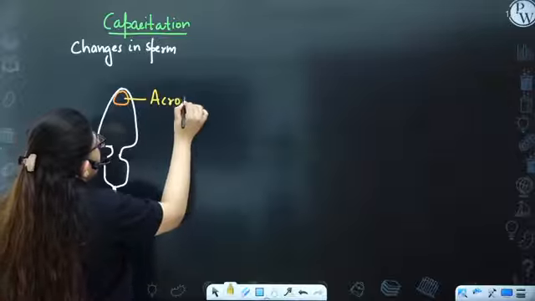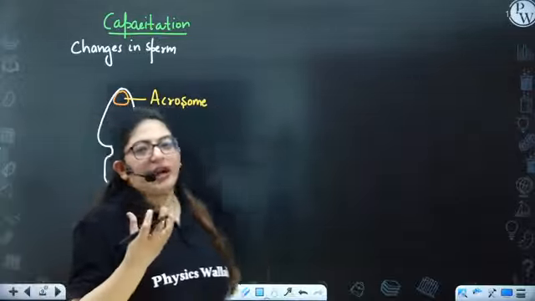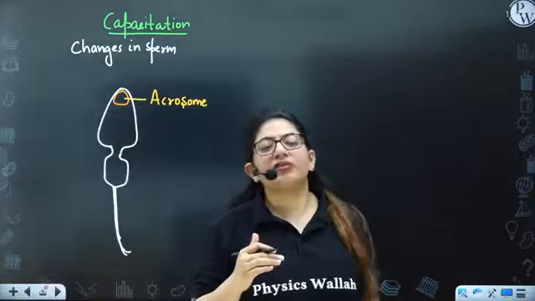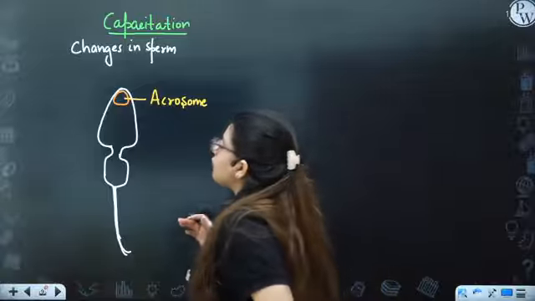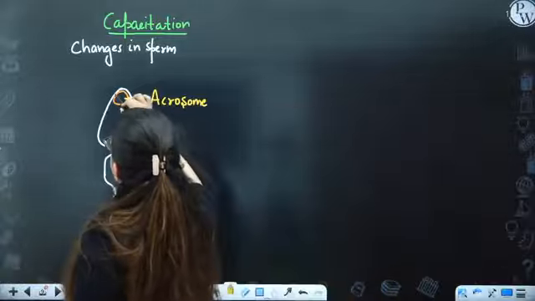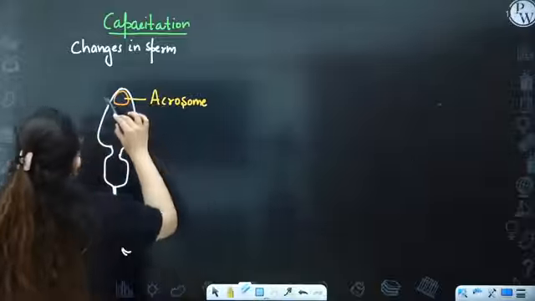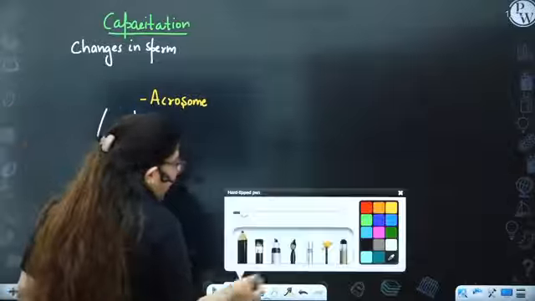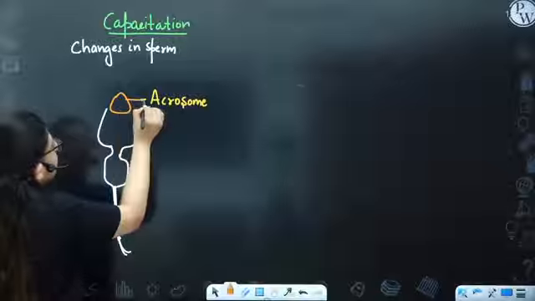This acrosome contains a lot of proteases or enzymes, and these enzymes are important for penetrating the walls of the ovum, to go inside the ovum. The first thing that will happen is this membrane will disintegrate and the acrosome will be exposed like this.